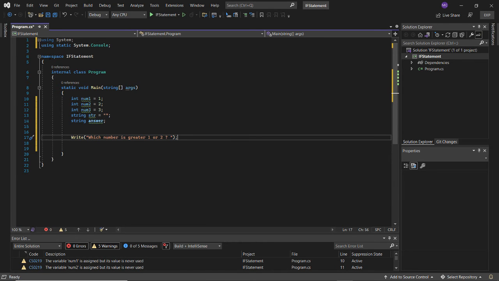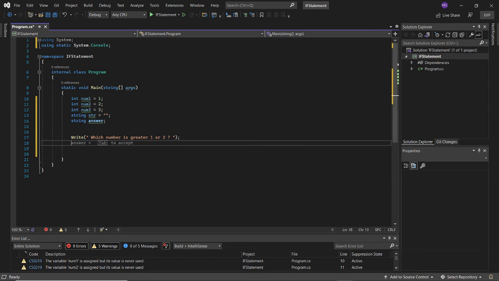So we're going to ask the user, which number is greater, 1 or 2? We're going to put some space there, so whenever it pops up on the screen, we have space. Okay? Now, we're going to need some place so that when the user puts input into the keyboard answering the question, it's going to have to be stored somewhere.